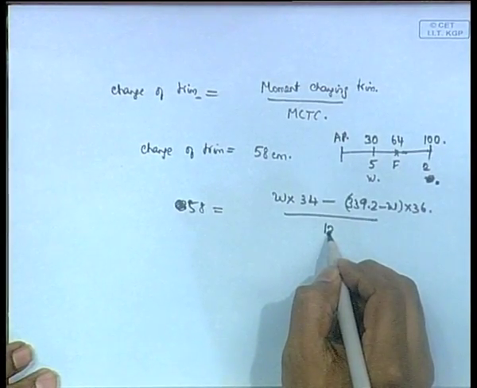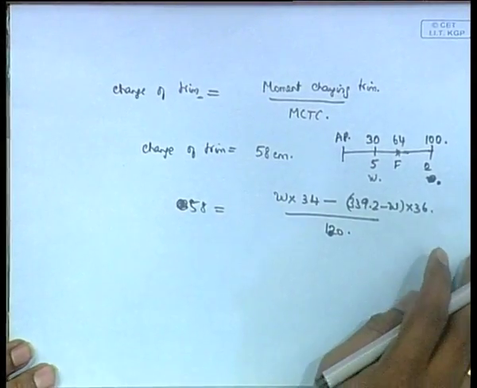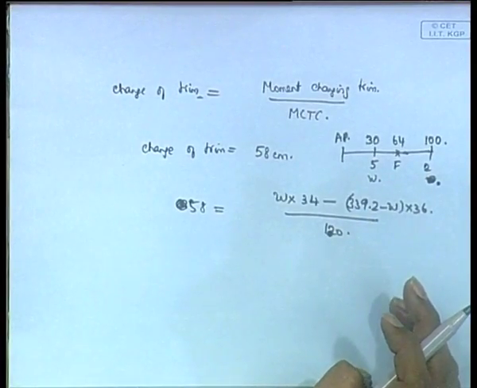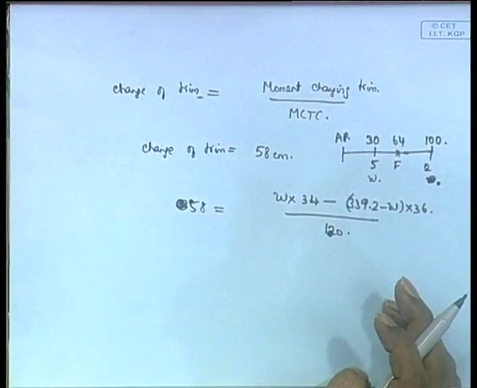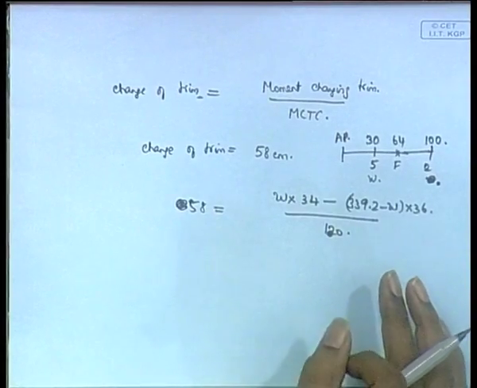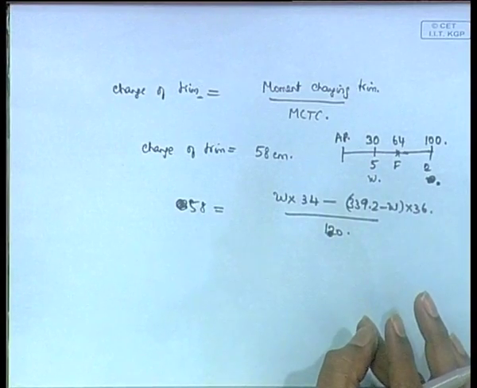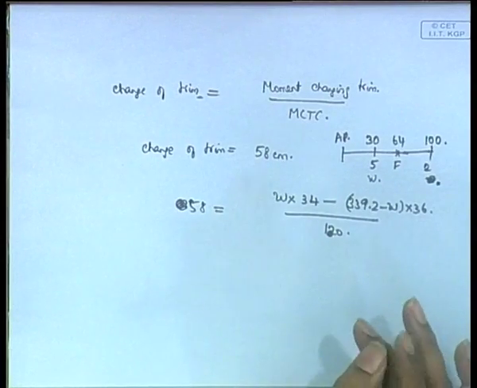It is divided by MCTC, which is given as 120. So 34 into that and minus this.